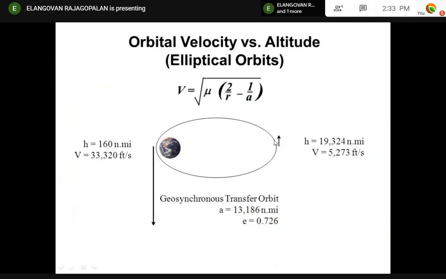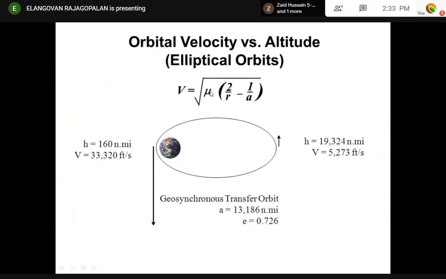Right? This is the orbital radius, the R. If the satellite is here, we connect this with R, that is the radius. A is the semi-major axis of the ellipse. E is the eccentricity. But eccentricity is not involved in the velocity. So don't worry about it actually.